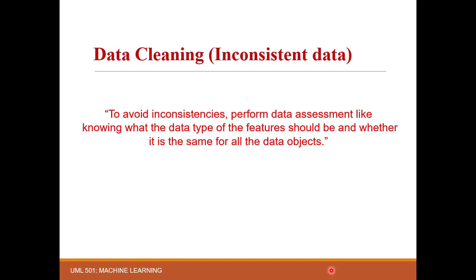That means before performing any work, we should know what the data type of the features should be. If address is there, then there should be an address, not numbers. Or if we are using a password, then it should be alphanumeric characters. So these data types should be assessed before filling the data so that we can know what the functional dependencies and data constraints are.